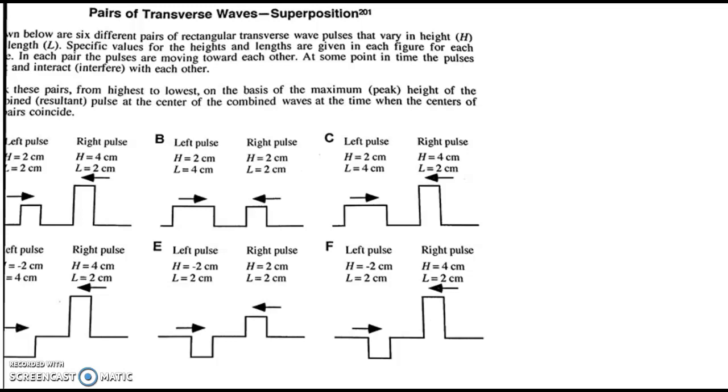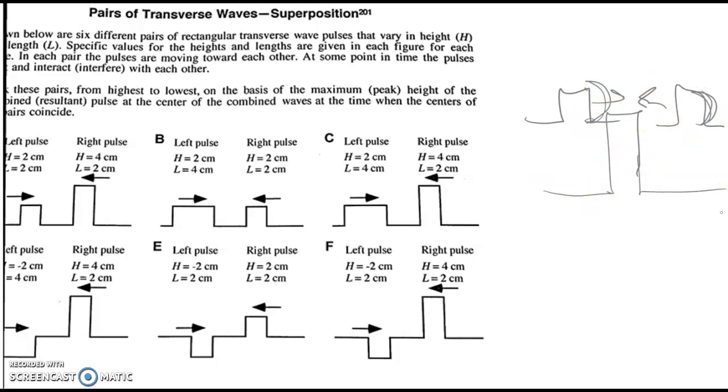And so when waves combine, so if you have this wave combining with this wave, when they meet in the middle, you're going to be adding the amplitude. So this disturbance and this disturbance are adding together, and it could give you that kind of disturbance. The width here does not matter. It just means that what this would look like is maybe more like this kind of a wave. But since all they're asking for is the maximum peak height, we don't care about the width. So we're just looking to see how they could add together.